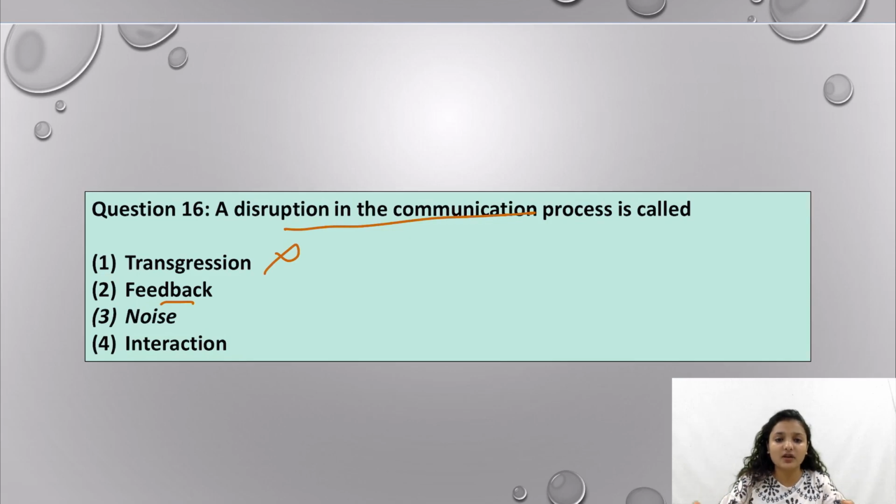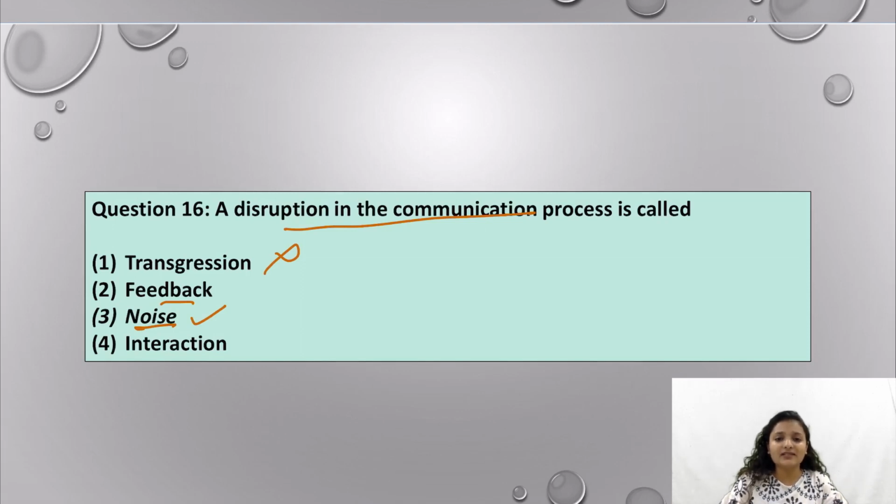So what is the communication process? The sender has a message, he encodes it, he sends the message across, the receiver decodes the message, and the receiver then finally gives the feedback to the sender. Noise is definitely a disruption in the communication process, because noise distorts the intent of the message, and that might also bring in the barriers of communication, because the receiver could understand something else.